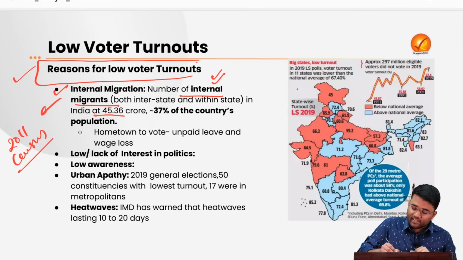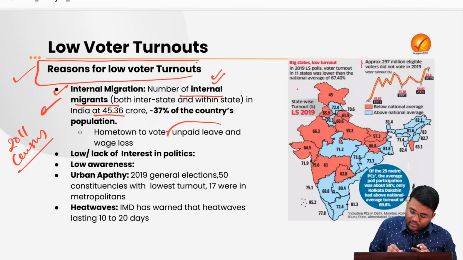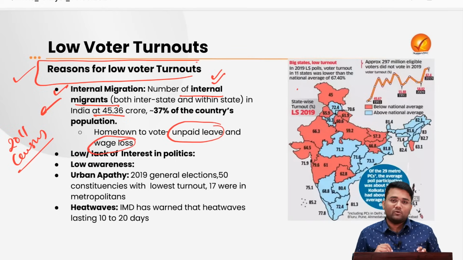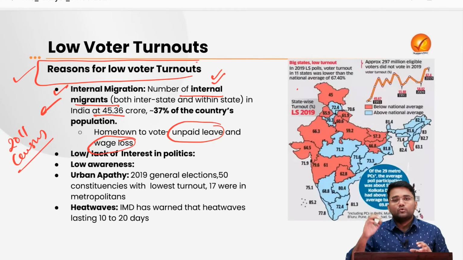So when this internal migration is very high, people are outside their home constituency, and to cast their votes means that they will have to go to their hometowns, and that will lead to issues like unpaid leave, that may lead to issues like wage losses. So people are not very sure whether they should go to their hometown to cast their votes and lose their jobs and lose their wages. So that is a major factor that prevents them from going to their hometowns.